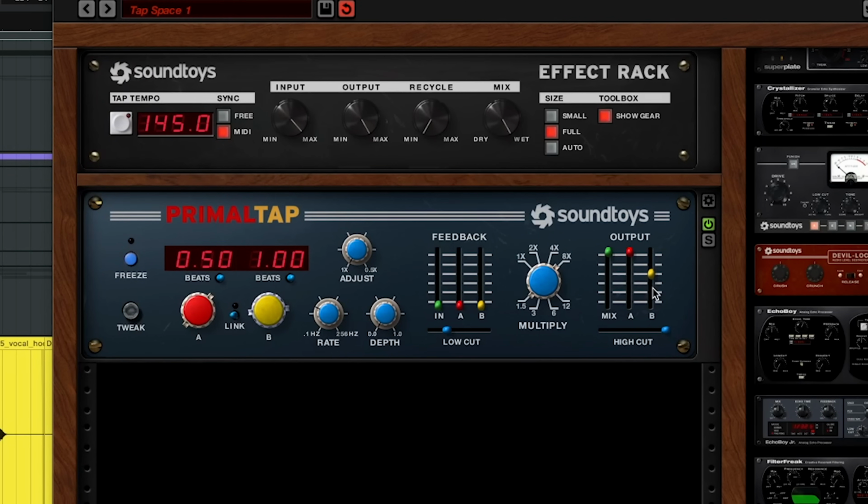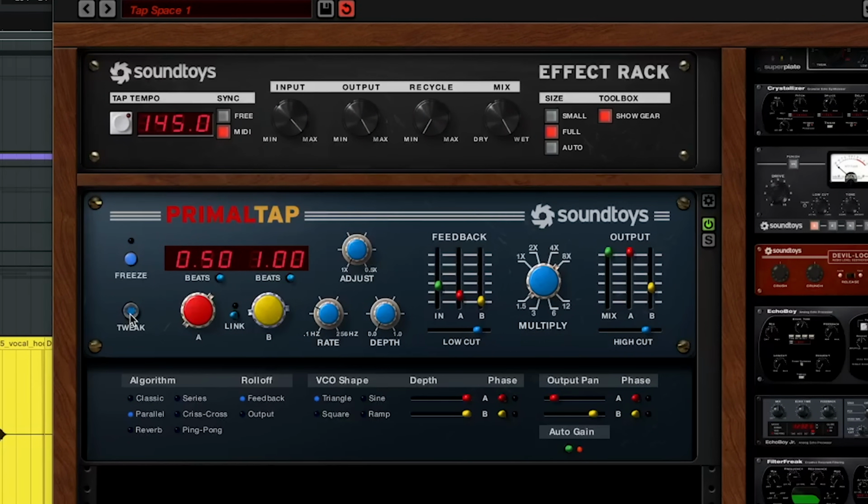Very cool, but now the delay on the right side is overlapping with the lead vocal too much. Bringing down that volume will help it recede into the distance. And to add some color, I'm going to drive the input and increase the feedback. Filtering out some low and highs will help focus the sound, and then I can open up the tweak menu and adjust the panning to make it even wider.